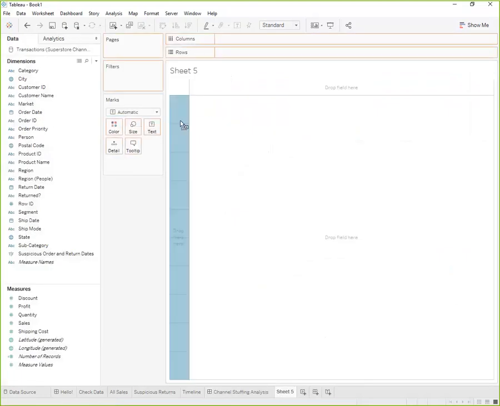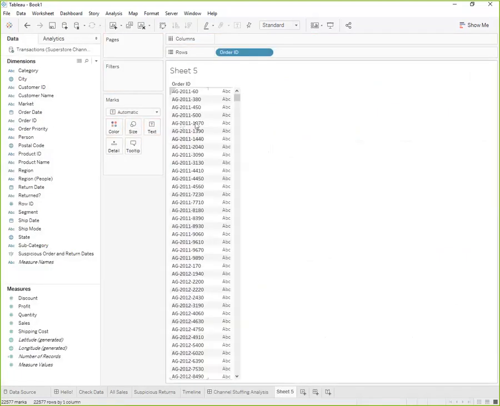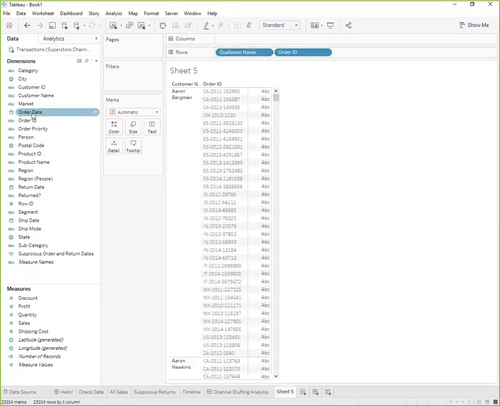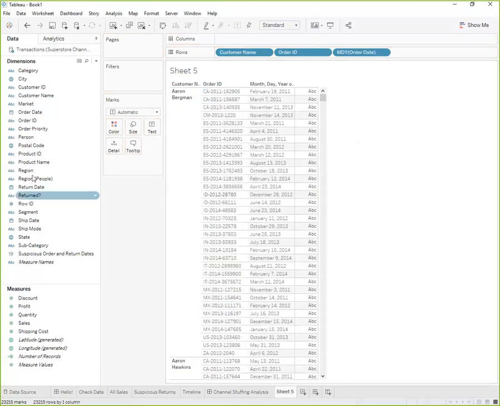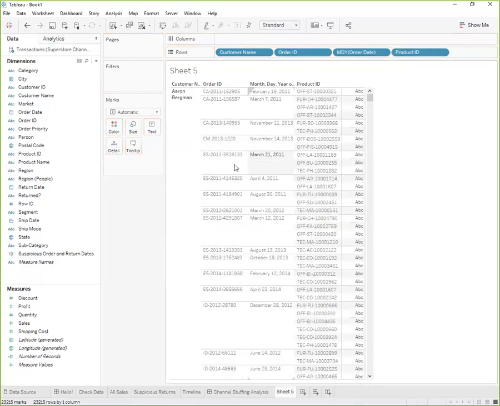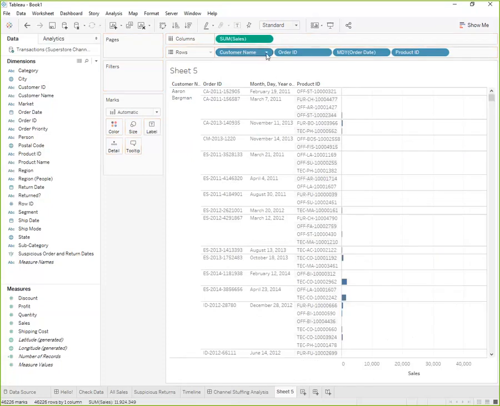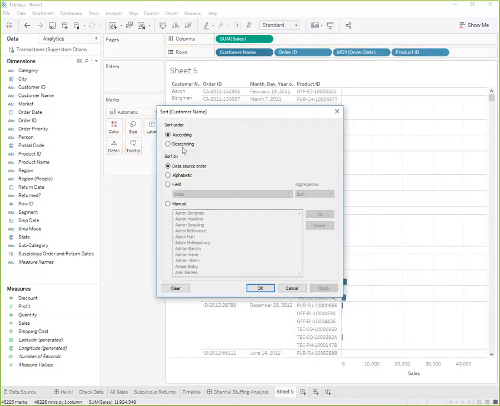Okay, unique identifier for our orders is obviously order ID. I would also like to see the customer name, as well as order dates. And then a breakdown of the products they purchased, as well as the sales would be nice. And let's sort this by descending sales.